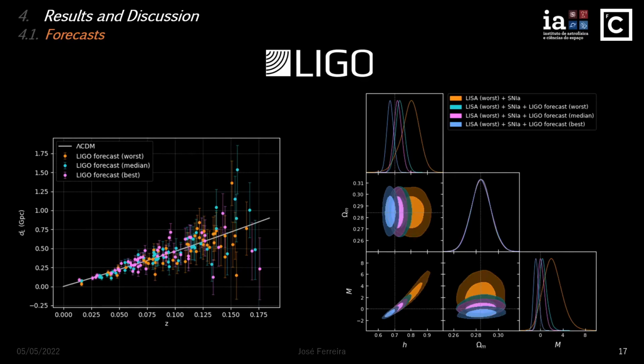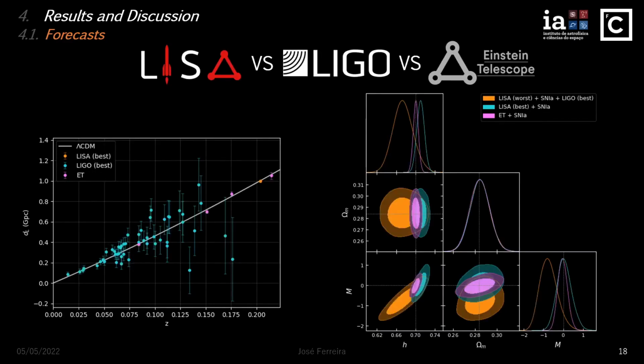To understand why LIGO isn't able to provide the constraints by itself, we have zoomed in on the low redshift regime and compared the best LISA catalog with the best LIGO catalog, as well as the single Einstein telescope catalog. You can see on the left that the error bars from LIGO, which is in blue, are massive when compared to the Einstein telescope, which is in pink, where the error bars are just barely visible, or in LISA, which is in orange, where the error bars aren't visible at all at this scale. This is the reason why LIGO alone isn't able to forecast our model.